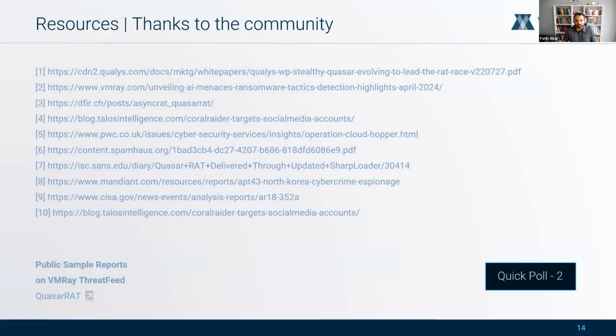Now that we've covered the main points, I'd like to understand how you most commonly use the malware sandbox in your work. Please take a moment to answer this final poll.